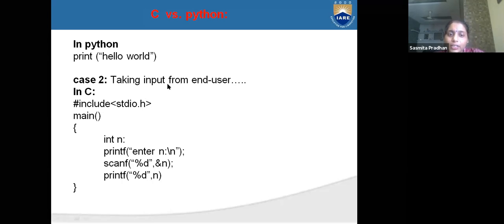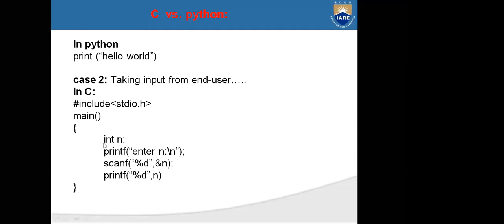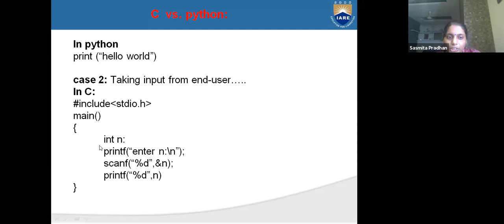Now, taking input from the end user. In C, when we want to ask for some data, we have to write int n, printf enter n, scanf, and after that printf. scanf means we are asking for the data, and printf means printing, input and output. We have to enter n. int n means we are declaring that n is an integer. First comes the declaration, #include <stdio.h>.